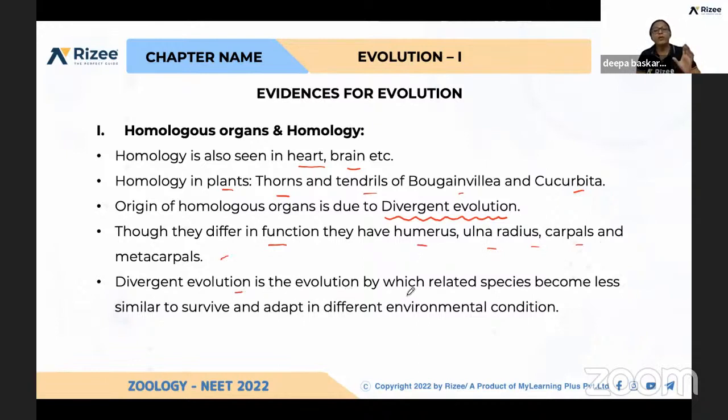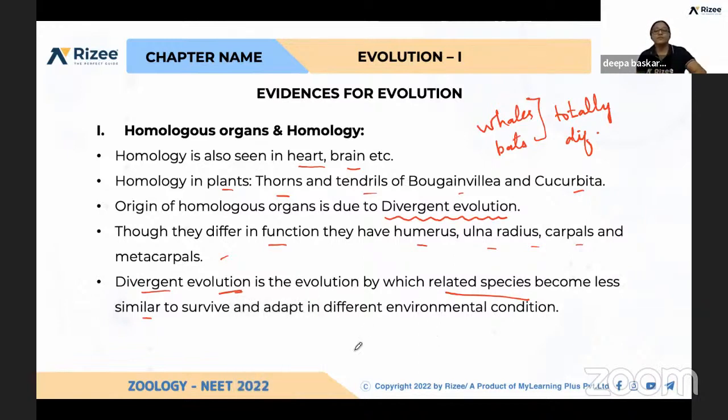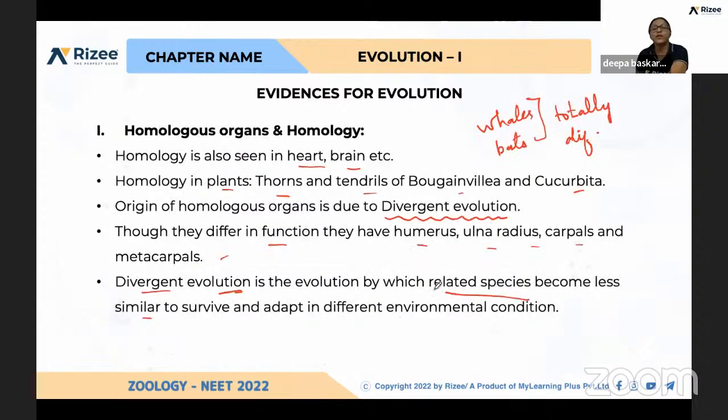Divergent evolution is the evolution by which related species become less similar to survive. If you compare now the whales and bats, they are totally different. So this is called divergent evolution. You can compare whale's flippers and bat's wing. So based on the need and based on the environment where they are living, they are getting evolved. That's it.